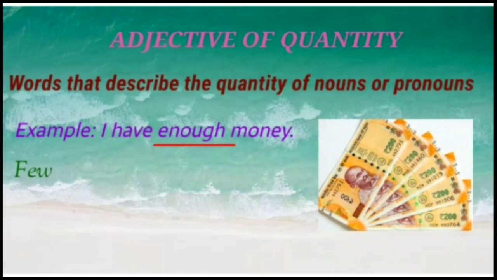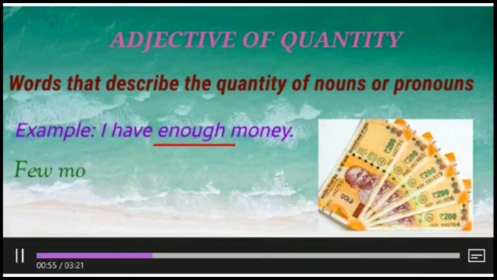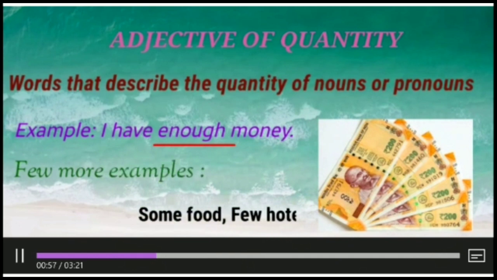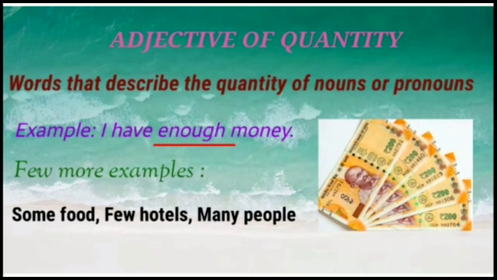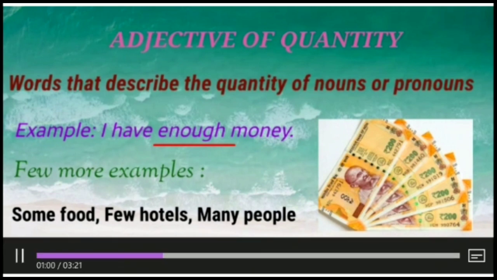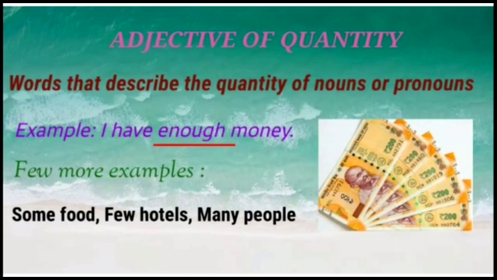And this adjective of quantity is used with uncountable nouns. The nouns which cannot be counted, we use adjectives of quantity with them. A few more examples are some food, few hotels and many people. In these three, some, few and many are the examples of adjective of quantity. So, adjective of quantity says about the quantity of a noun or pronoun.